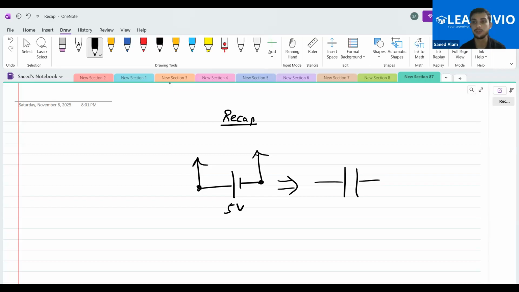We never say that it is a source of infinite charge. We always say that it establishes a potential difference of 5 volt across whatever points it is connected to. It doesn't care what is happening in the world; we don't know about it, and we don't even care. The only thing we are always sure about is that it will establish a potential difference of 5 volt across whatever these two points get connected to. This was the story about an ideal battery.